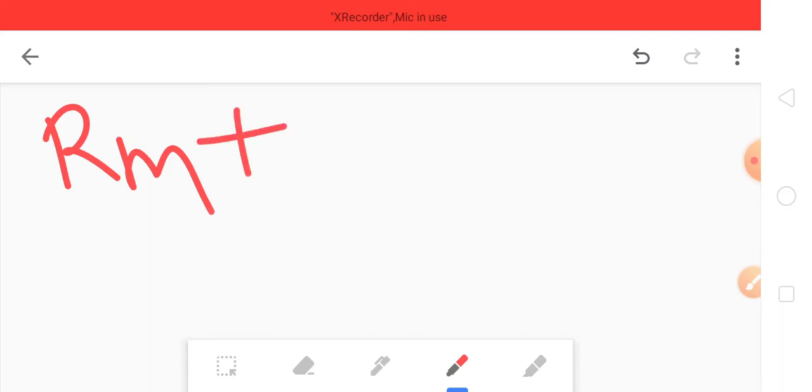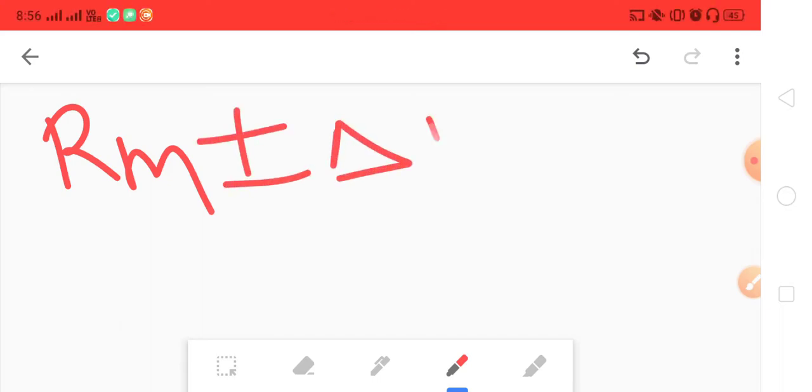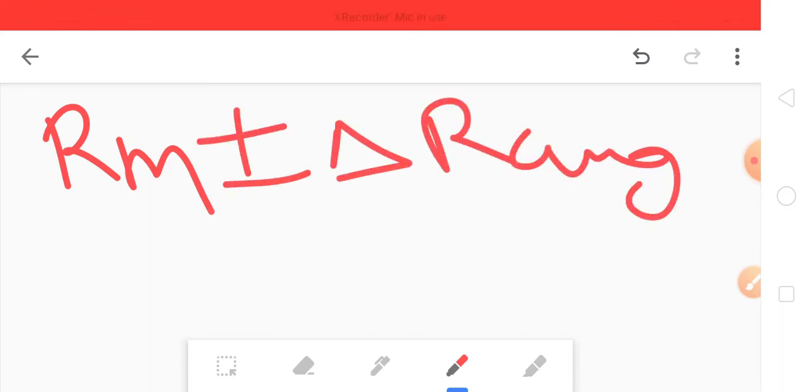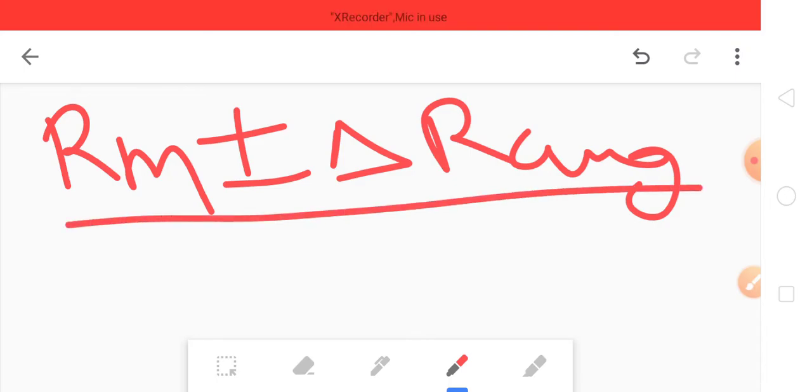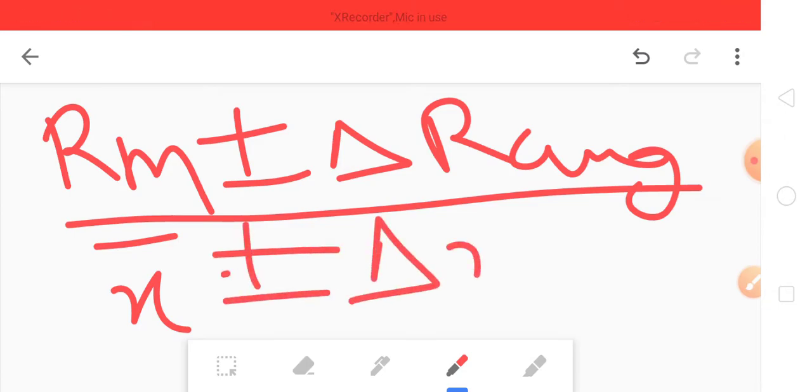I hope you have understood this. Now let's learn how to represent it. Representation is also very easy. It's just rm plus minus delta r average, this is the formula. Now the representation is x bar plus minus delta x bar. That's it, very simple.